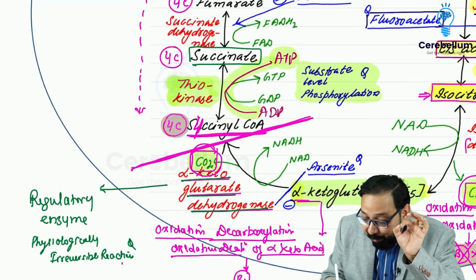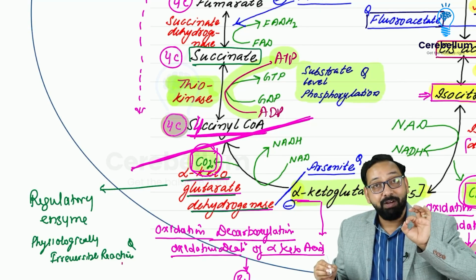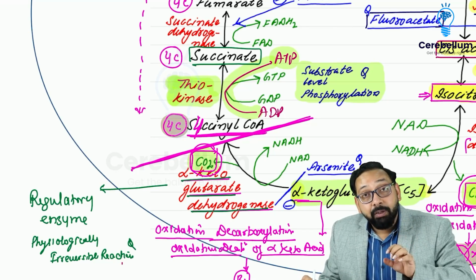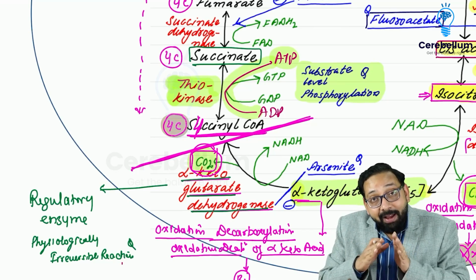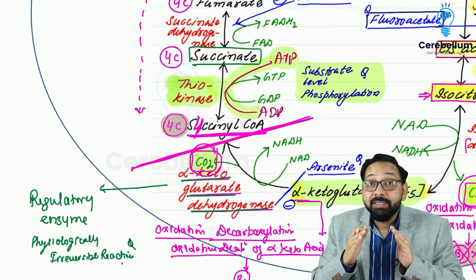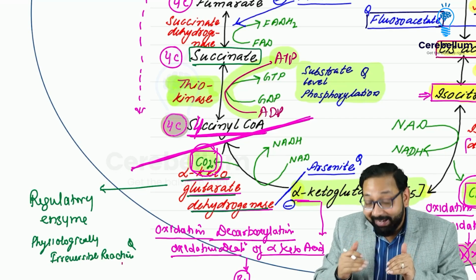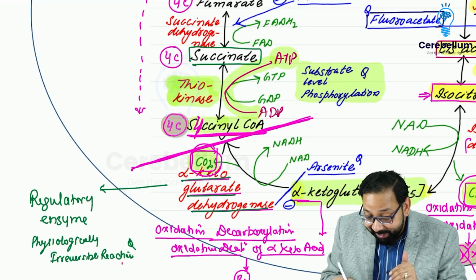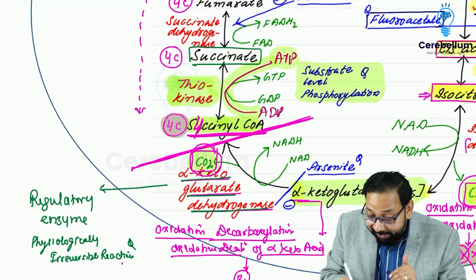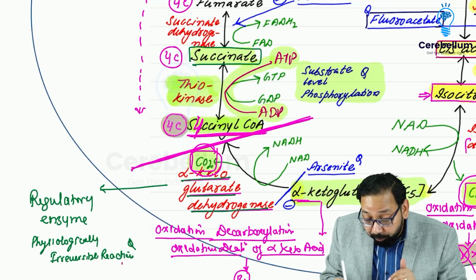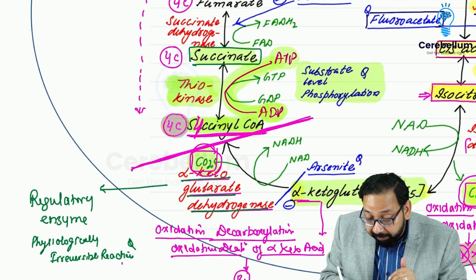I have already told you the difference between substrate level phosphorylation and oxidative phosphorylation. If any reaction occurs and energy is released, this energy is directly converted to ATP at the level of substrate. Just like here, succinyl coenzyme A to succinate, energy is released that is directly used for the conversion of ADP to ATP. That is called substrate level phosphorylation.